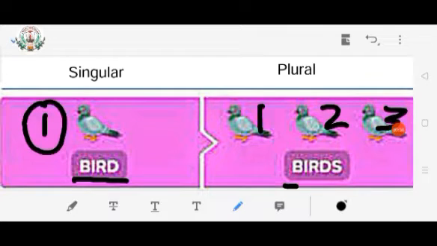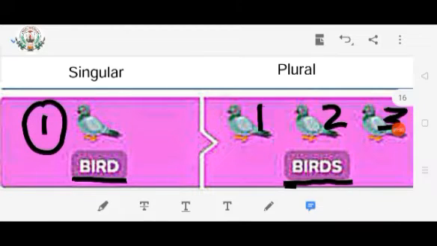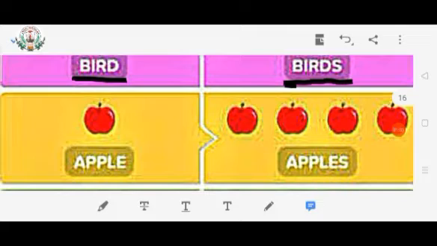It is written birds, because 3 birds are there. In the plural form it is written like that, birds. But in the singular form it is written like that, bird.